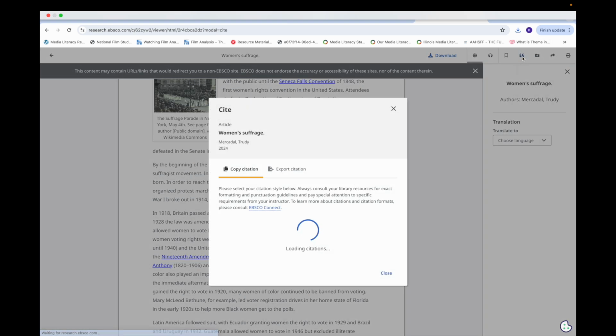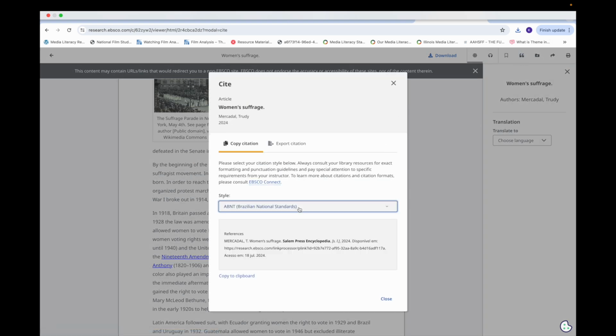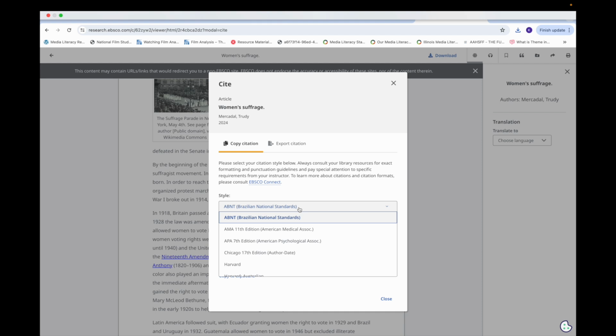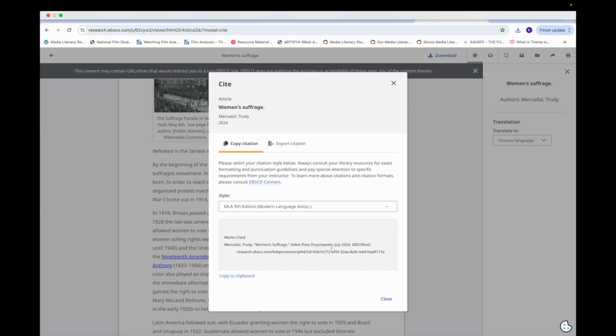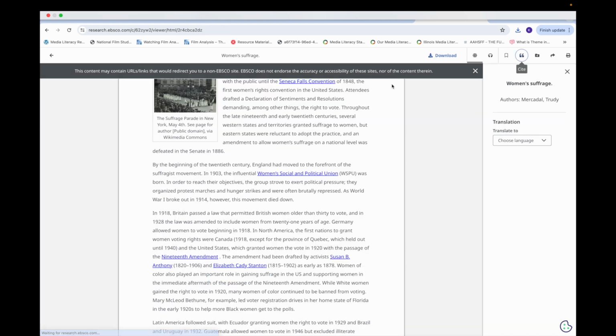I can also cite it directly from here. You just want to make sure you select the appropriate style that you're using, so probably APA or MLA. And then you can copy and paste this into your works cited page.